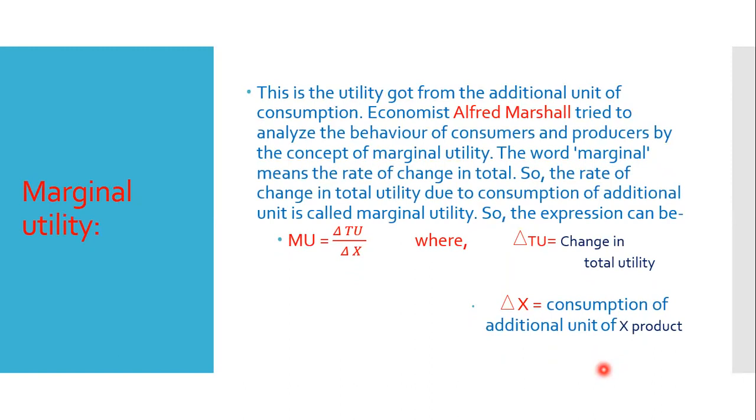Economist Alfred Marshall tried to analyze the behavior of consumers and producers by the concept of marginal utility. The word marginal means the rate of change in total. So the rate of change in total utility due to consumption of an additional unit is called marginal utility.